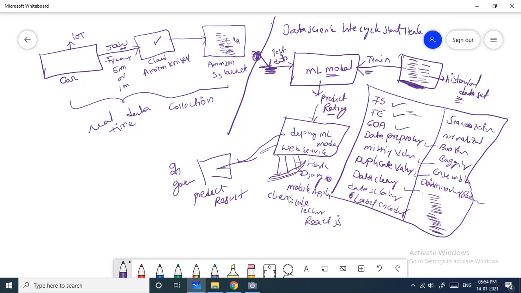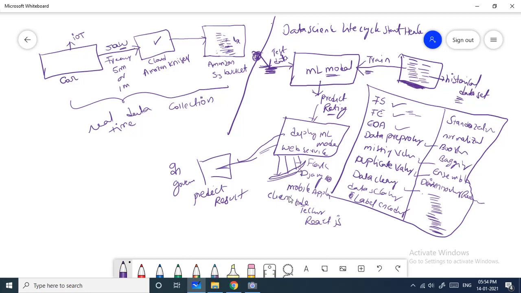See how the data flow is there. First, I have a car. In my car, I have some IoT sensors. These IoT sensors collect the data in the form of raw data. That raw data will be received by the Amazon Kinesis networking server, and this data will be dumped into some Amazon storage cloud. I am using the Amazon S3 bucket, for example.